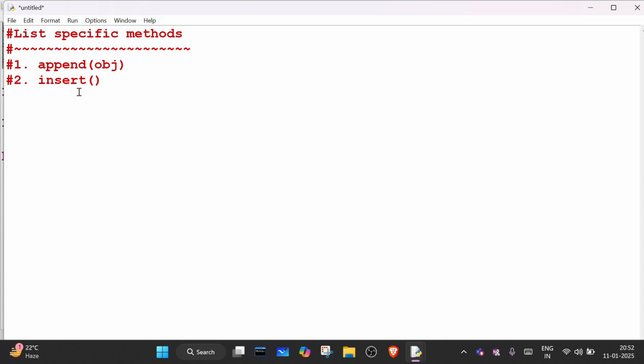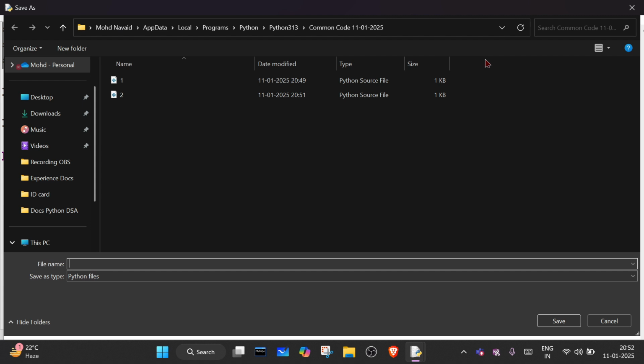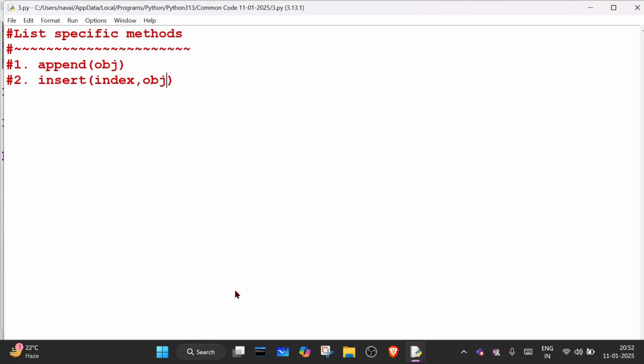See, insert is index based. Append will always add the element in the last, but insert will ask where you want to add the element. So here you need to mention the index position and the object. For example, I'm creating the list L1: 1, 2, 3, 4, 5.